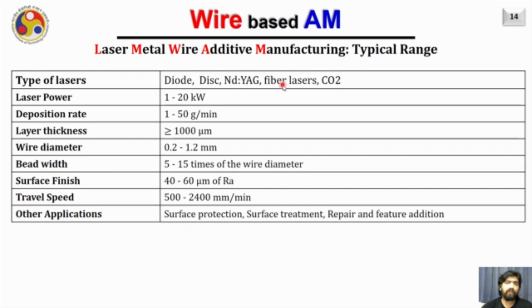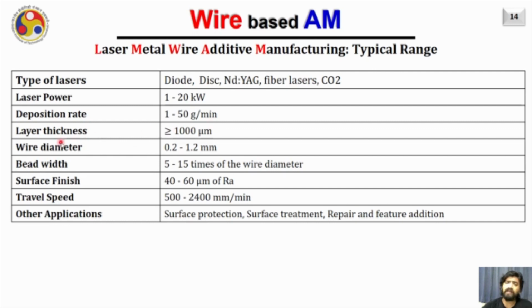However, the power of the laser should be very high, as we are going to create a melt pool in a very local area of a very bulk material or the substrate sometimes. Also, there are issues associated with the reflectivity of the laser. Therefore, a high power is typically required in such systems. A typical range of the laser power used in laser metal wire additive manufacturing varies from 1 kilowatt to 20 kilowatt. The deposition rate by which we are depositing the material onto the substrate or pre-built layer typically varies from 1 to 50 gram per minute for laser metal wire additive manufacturing systems.